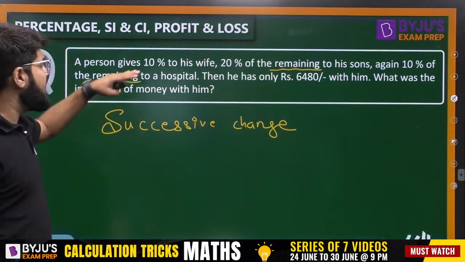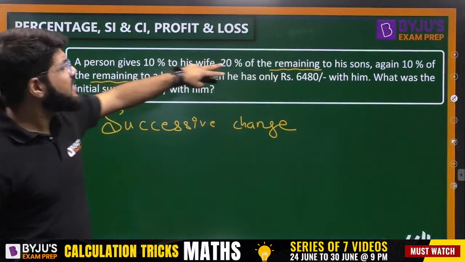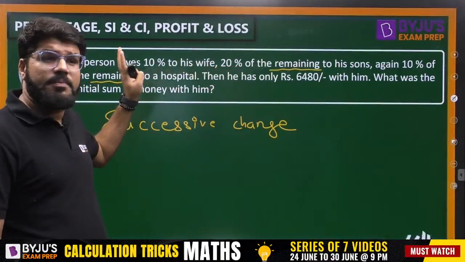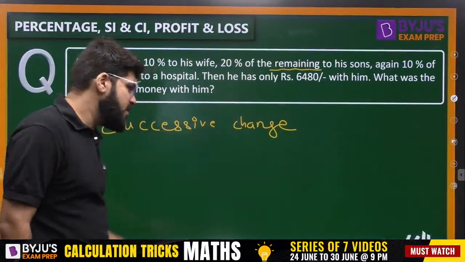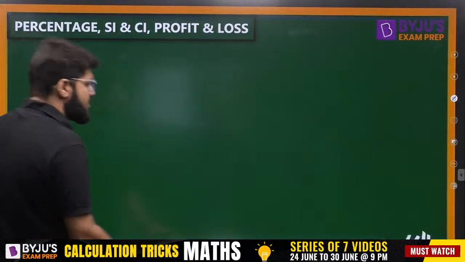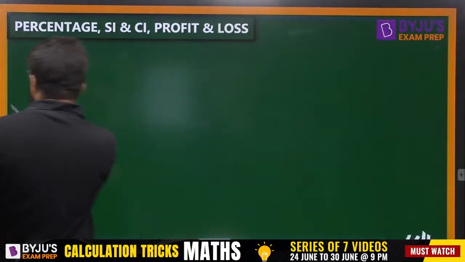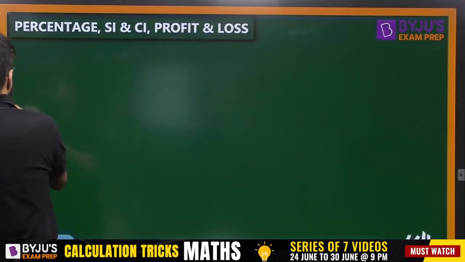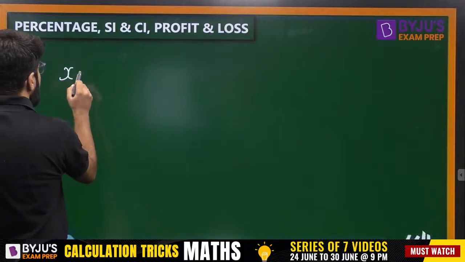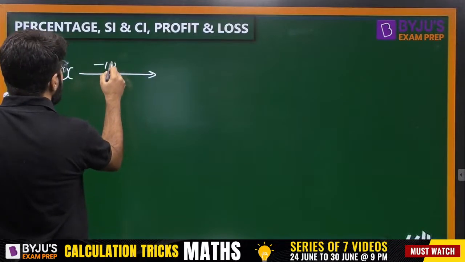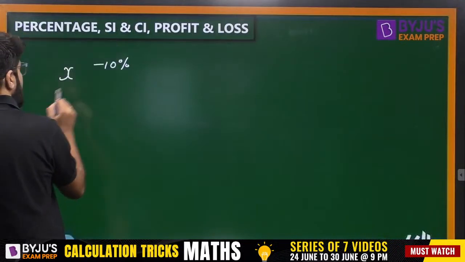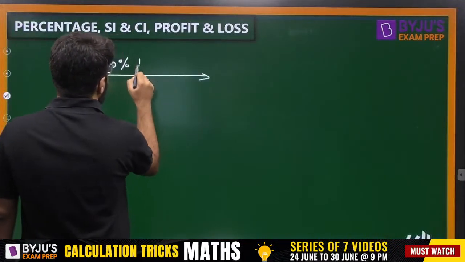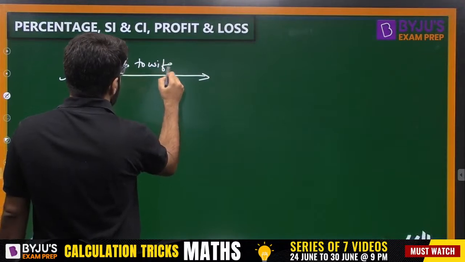Successive change. See, one is calculating 10% of total. One is calculating again 20% of total. But here, the 20% has to be calculated of the remaining. Suppose the initial amount with the person is X. And first, he is going to give 10% to the wife. Minus 10% to wife.